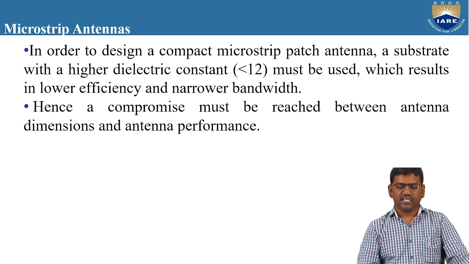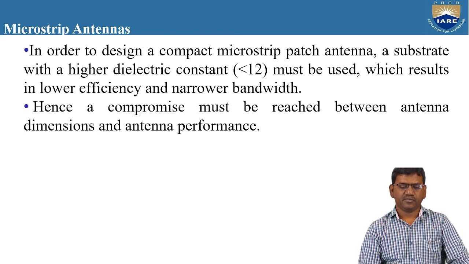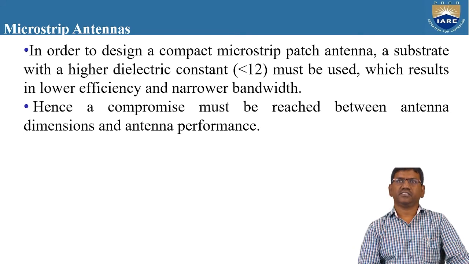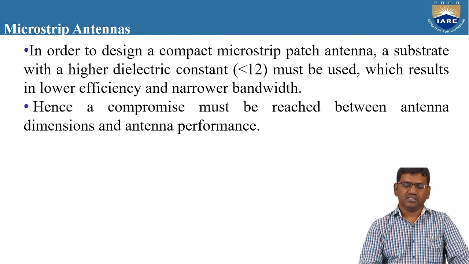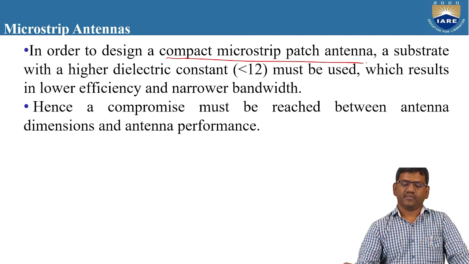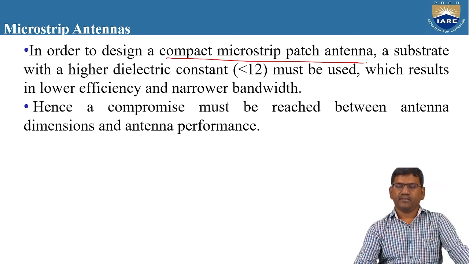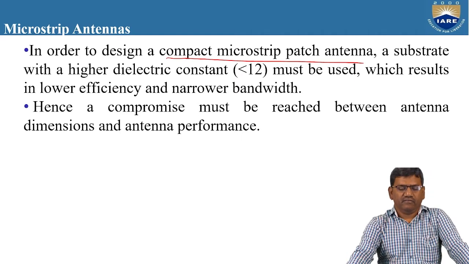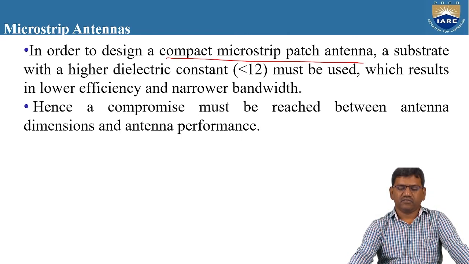So in order to design a compact microstrip patch antenna, a substrate with a dielectric constant less than 12 must be used, which results in lower efficiency and narrower bandwidth. Hence, a compromise must be reached between the antenna dimensions and the antenna performance.